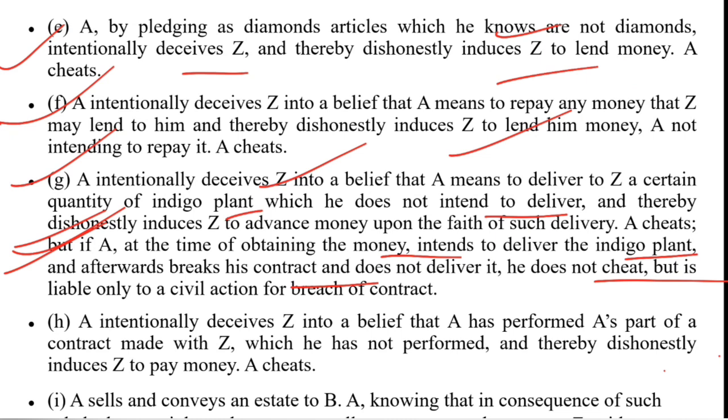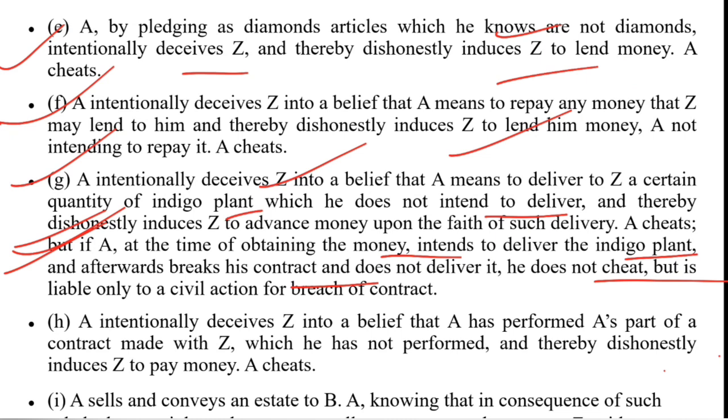So what happens in 482 in such cases is that the Honorable High Courts tend to quash the FIRs. This illustration has been interpreted by the Honorable High Court to mean that the makers of this provision did not intend to make such failures, breaches of contract, an offence under section 420.